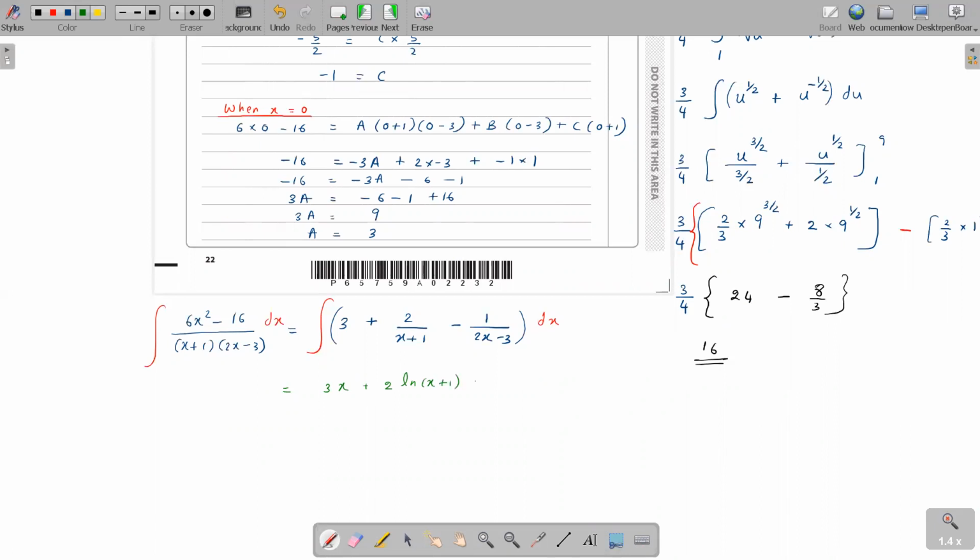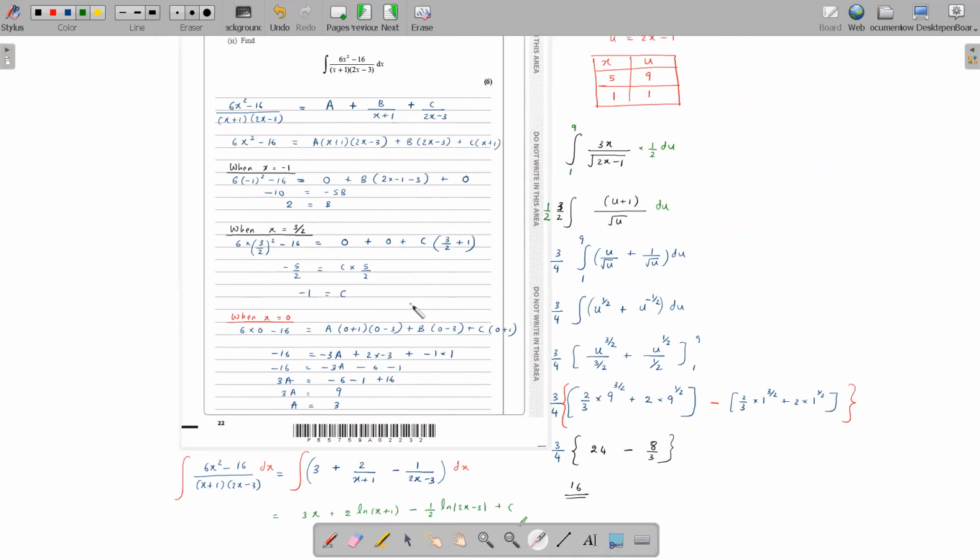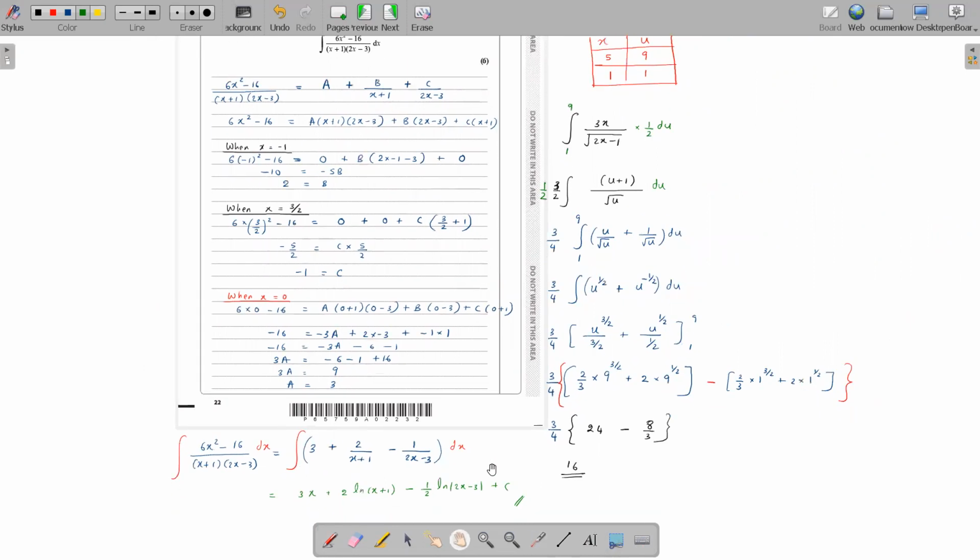So that's good. Here, minus this: 1 over 2 ln of (2x minus 3). And don't forget the plus c. That's it, so this is the integration. I think the hardest part here is to separate the partial fractions, getting the partial fraction part. That is what takes mainly the time. The integration part is quite easy. Okay, miss. So that is the end of the 7th question.